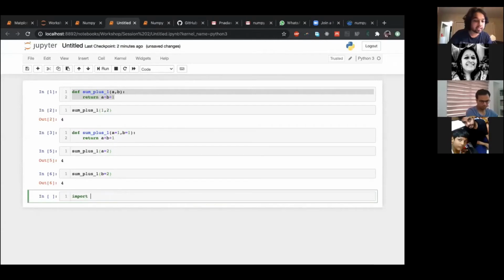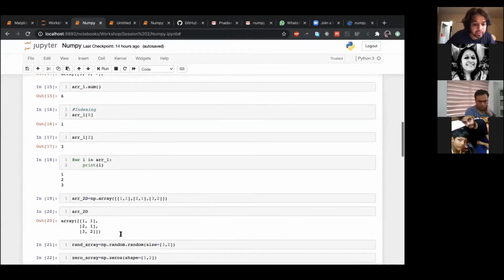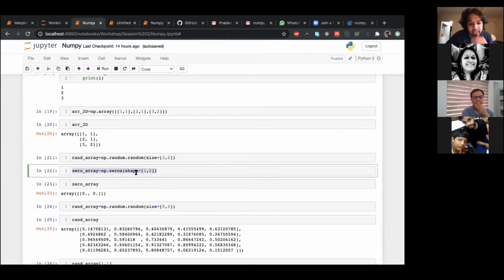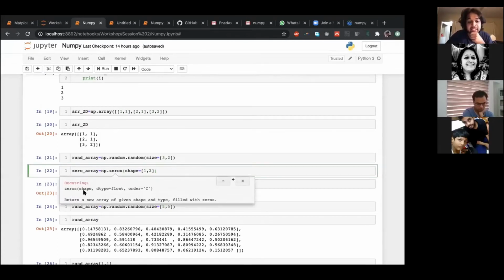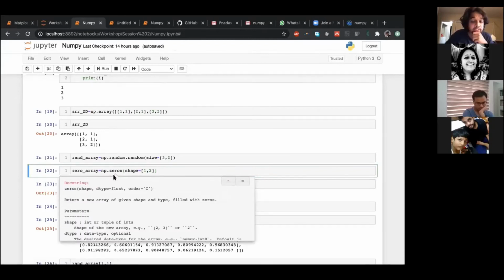I don't know if you noticed this, but in the quick video that we had, I had mentioned, for example, shape is equal to 1 comma 2. This has other inputs that I could give it. But the basic data type, the assumption was that it's a float and the order is C. These are other things that I'm not playing around with when I'm calling it. I'm just using the default values.